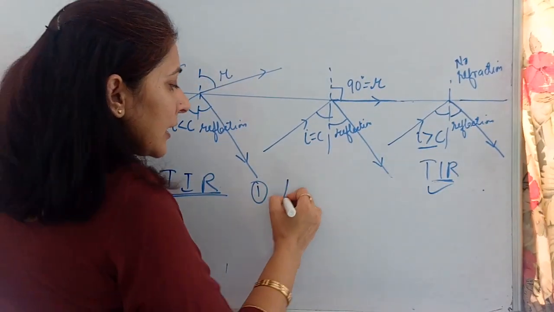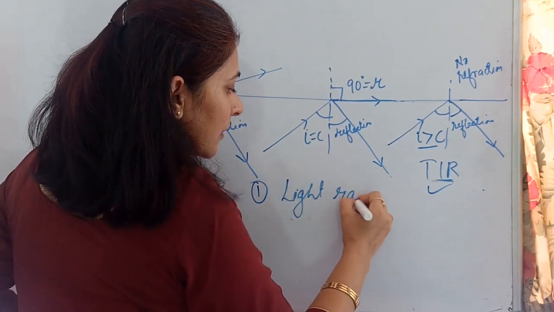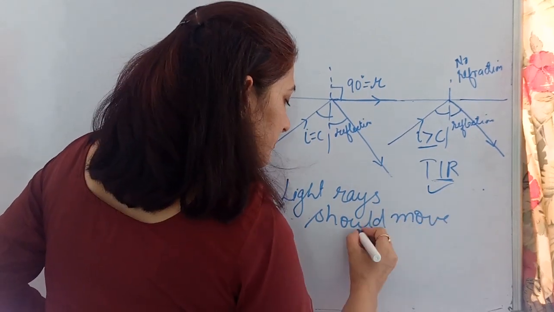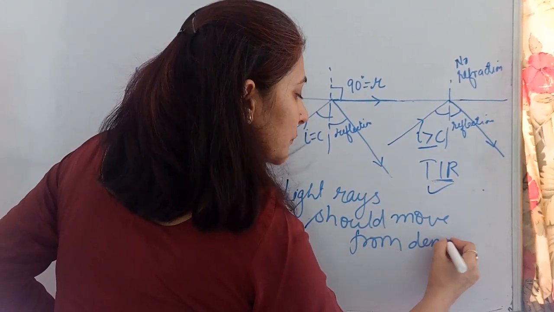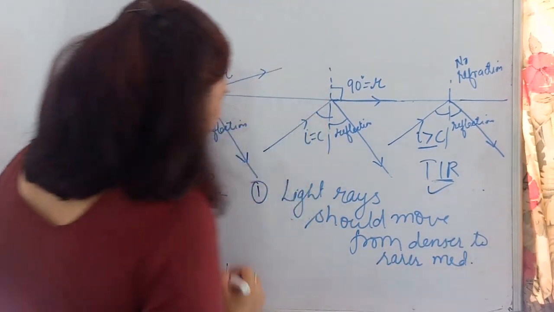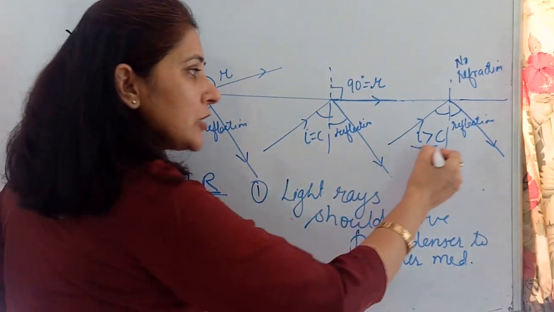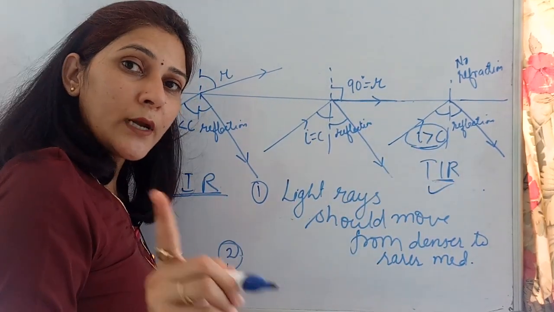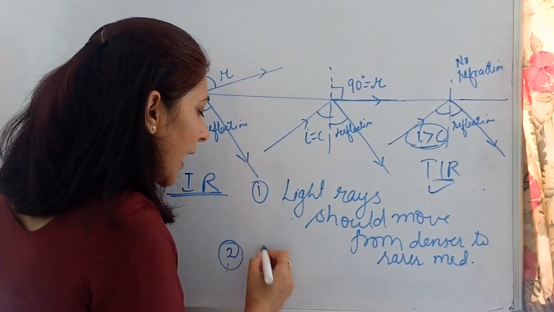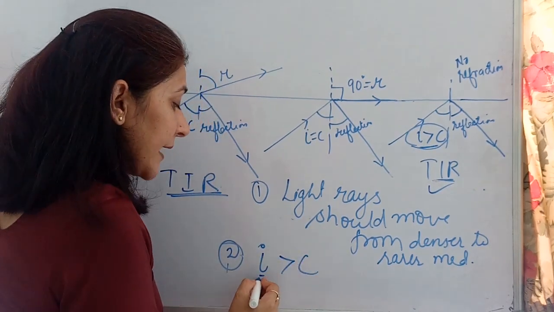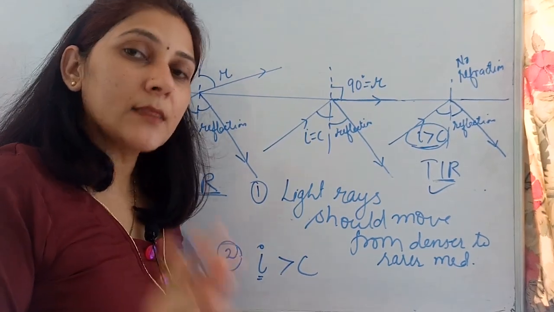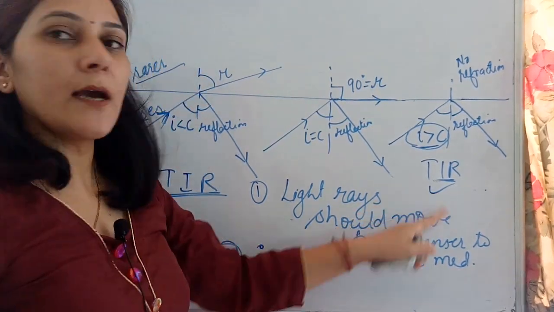So, first condition: light rays should move from denser to rarer medium. And what will be the second condition? The second condition: I should be greater than C. Then and only then is TIR possible. In the rest of the two cases, TIR is not possible. That means the angle of incidence onto the interface should always be greater than the critical angle. In that situation only is TIR possible.